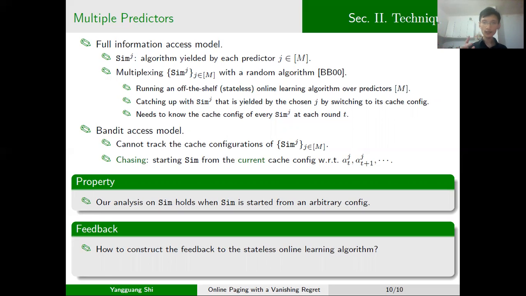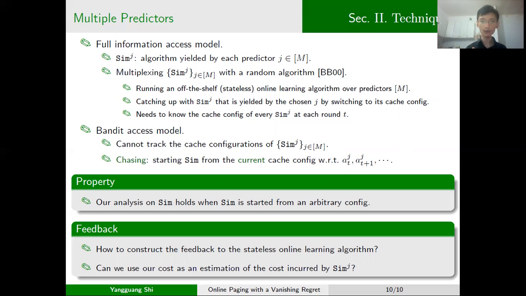Can we directly use the cost caused by our algorithm as an estimation of the cost of the algorithm that always follows the fixed predictor? The answer is no, because the cost caused by our algorithm is a stateful cost, and we cannot directly feed it to a stateless online learning algorithm.